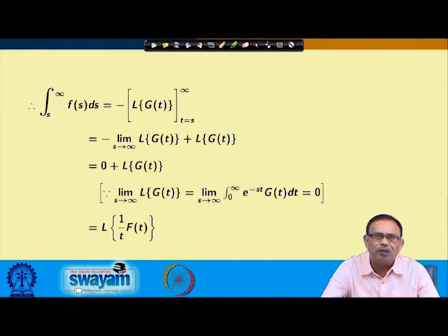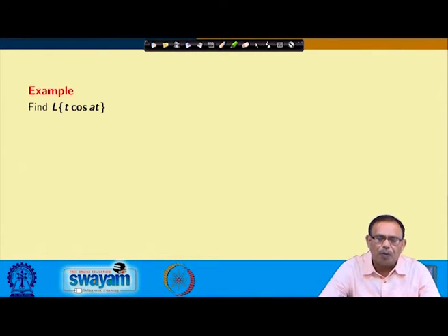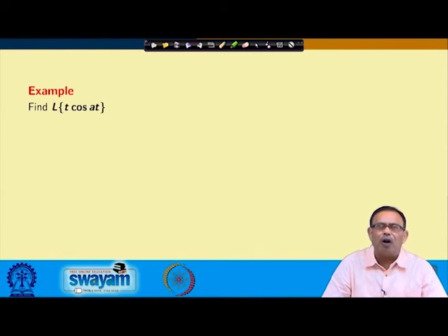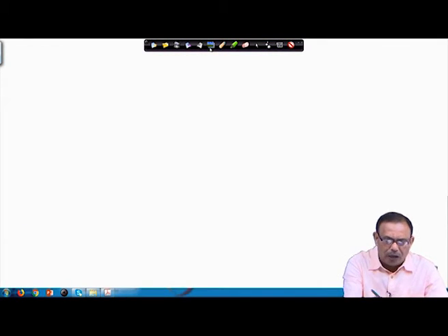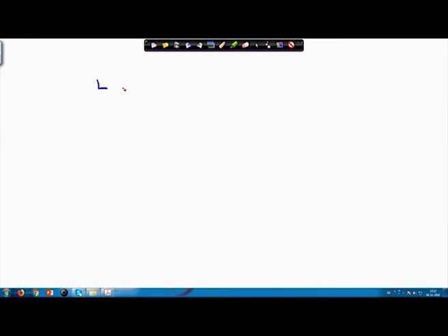Now, let us do certain examples on these properties and theorems whatever we have done just now. The first one is the Laplace transform of t into cos at. Here we have to find the Laplace transform of t into cos at. If I use this theorem, this equals minus d/ds of the Laplace transform of cos at.